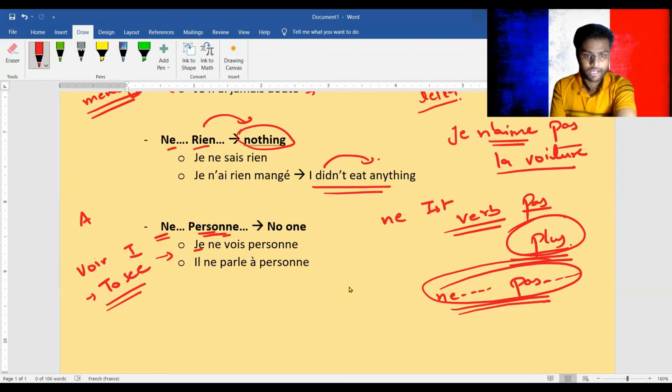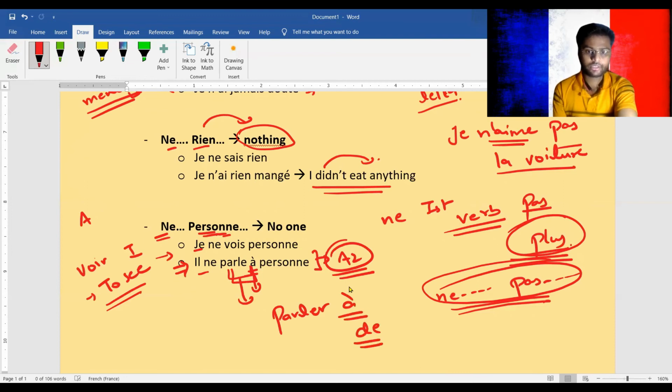All right. Il ne parle à personne. He's not talking to anyone. So here, the one thing I want you to observe is il ne parle à personne. See, this is a bit advanced level. It is somewhere in the A2 level, but I have included this because those people who are interested can simply Google it. Otherwise, let me tell you the reason. The reason is that the verb parler follows the preposition à. So here it is following à, and that's why we have to write il ne parle à personne.